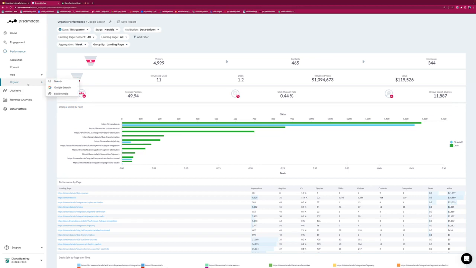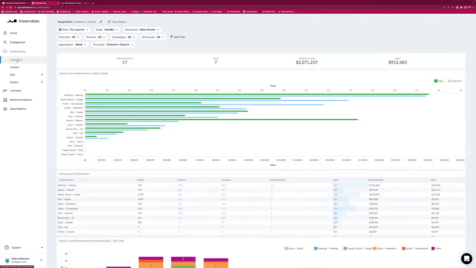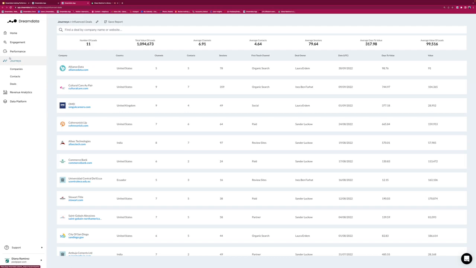But if you'd like to see, okay, show me the contacts and show me what is performing, that is when you go to acquisition, because there you'll have the report with the clickable numbers. And so in this case, let's say we would like to understand organic search while we were here. 11 deals, please show me those 11 deals. And that will jump directly to journeys. So we're looking at journeys right now, where we can see our companies, contacts, and deals. At the moment, we can see the 11 deals that were generated so far.